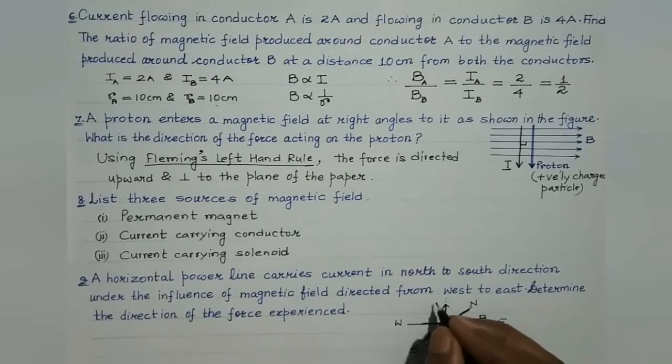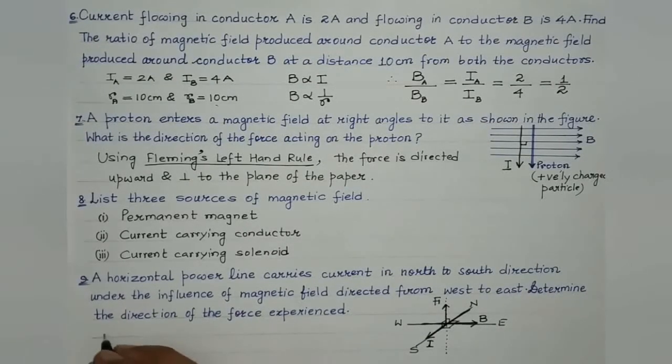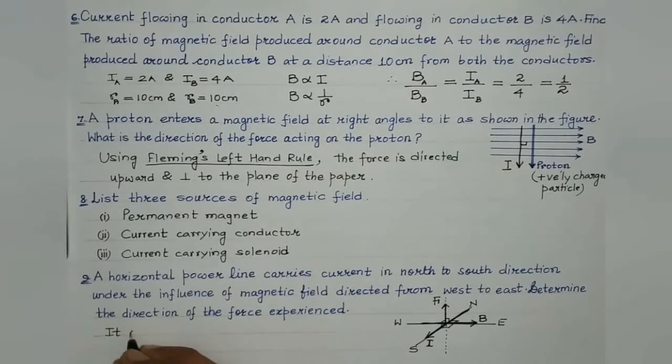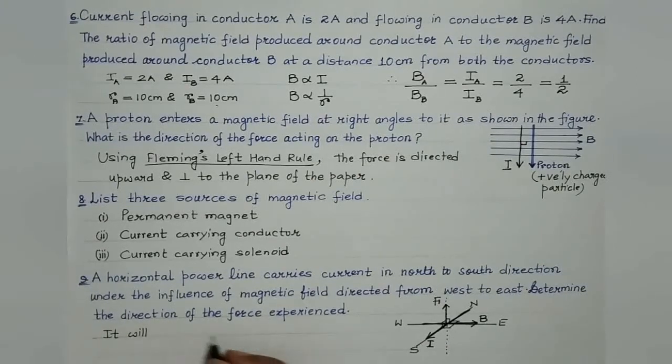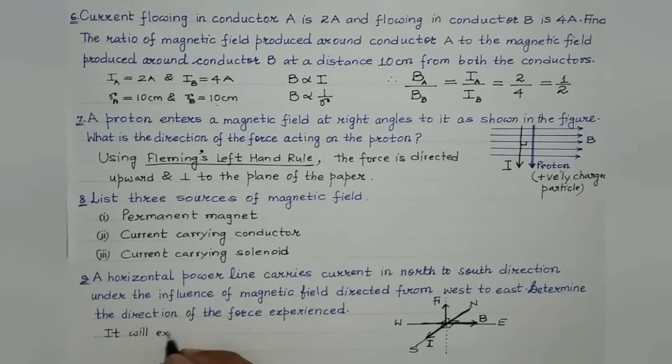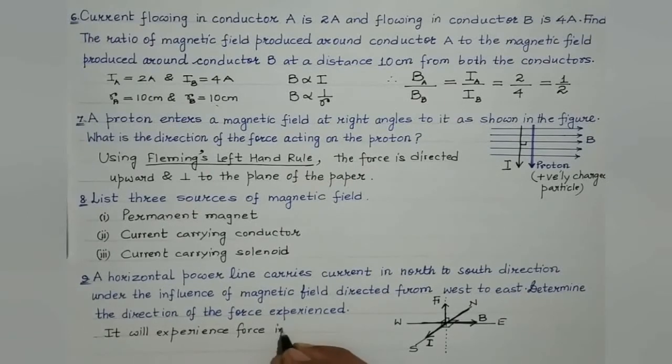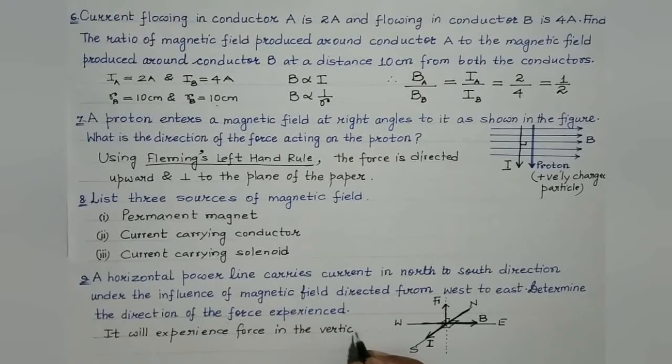This is the force. They all are mutually perpendicular to each other. So the horizontal power line will experience force in the vertically upward direction, right?